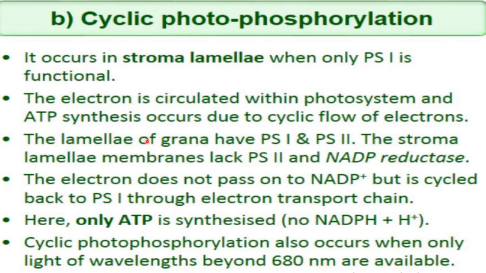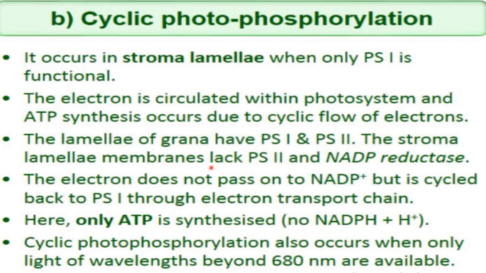The lamellae of grana have photosystem 1 and photosystem 2. The stroma lamellae membranes lack photosystem 2, and also NADP reductase is not present in these membranes.